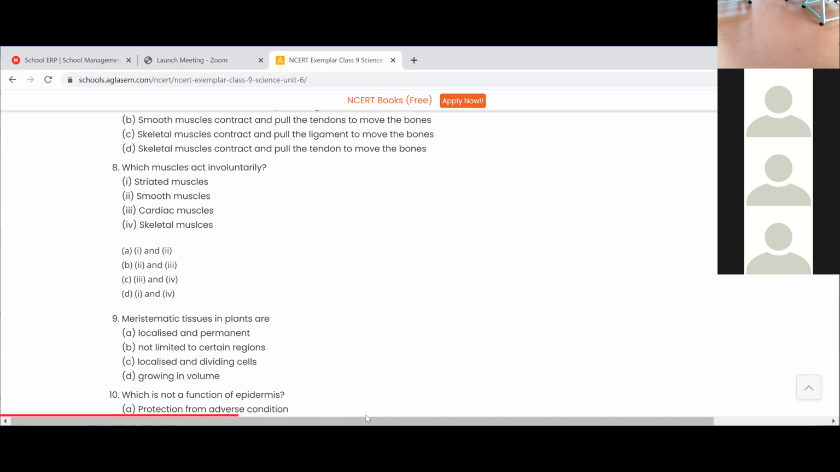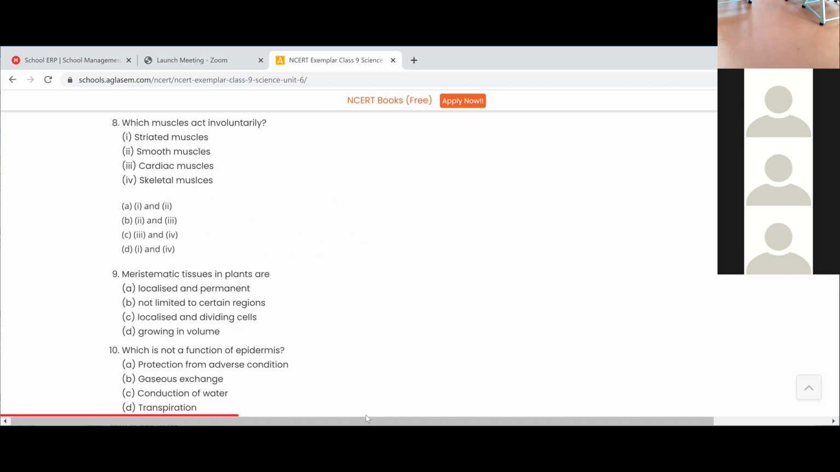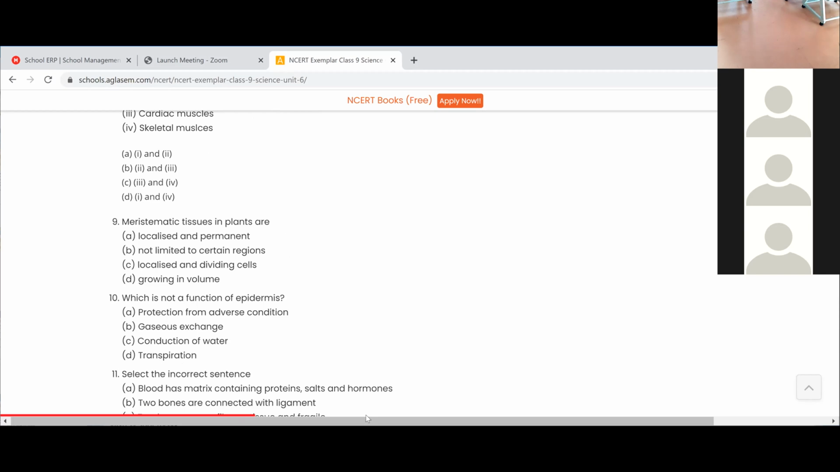Ninth one. Meristematic tissues in plants are localized and dividing cells. Yes, that's good. Localized and dividing cells.